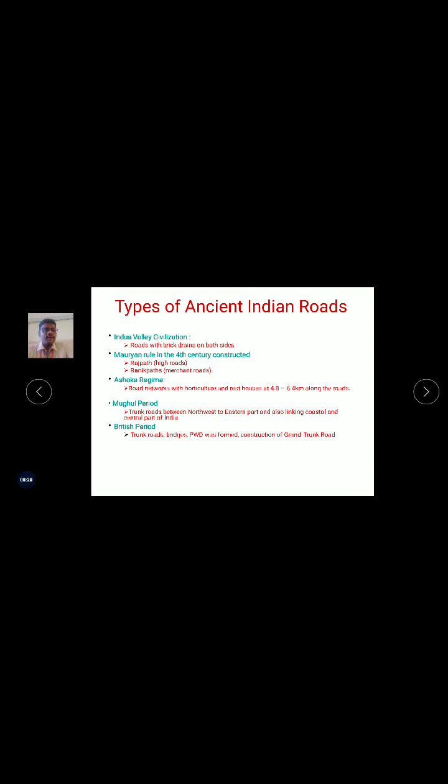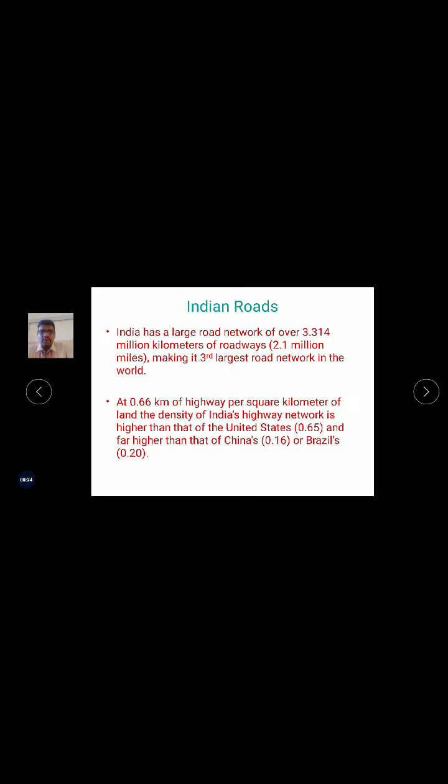The PWD, some of the laws and issues, some of the specifications all come under these British period roads. These are some of the largest road networks, with over 2.1 million miles of Indian roads among the states. This is the network connecting roads in India.